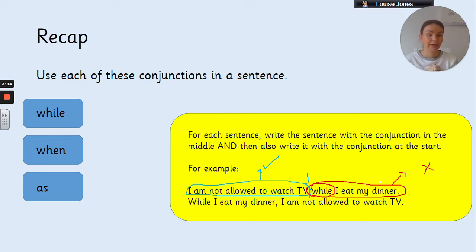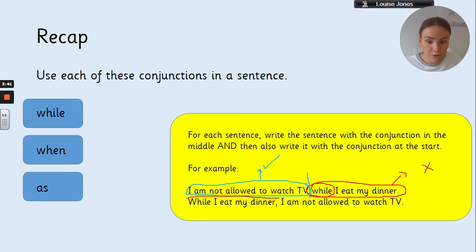So what you can then do with a subordinate clause is you can then move that to the start of the sentence instead. So it gives you the option to switch your sentences around a bit. And you can see I've still got the same 2 bits of my sentence. I've still got the main clause and the subordinate clause.